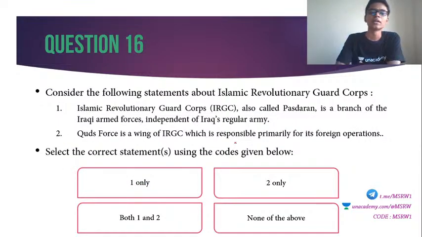16. Consider the following statements about the Islamic Revolutionary Guard Corps. 1. The Islamic Revolutionary Guard Corps, also called Pasdaran, is a branch of Iraqi armed forces independent of Iraq's regular army. 2. Quds Force is a wing of the IRGC which is responsible primarily for its foreign operations. Select the correct answer.